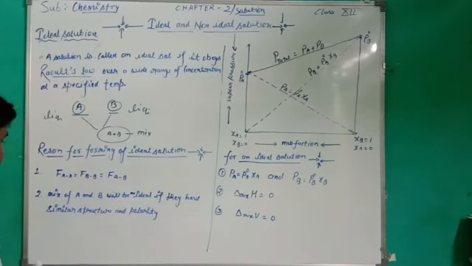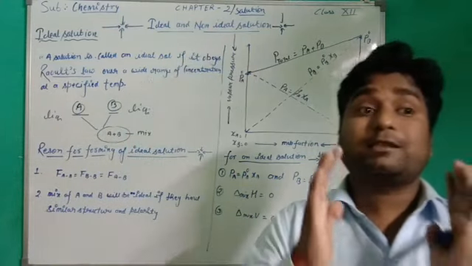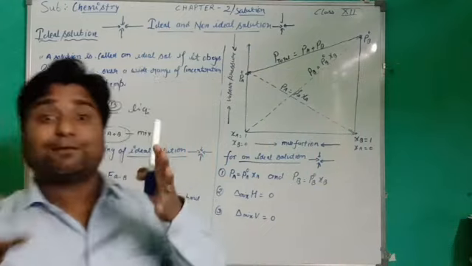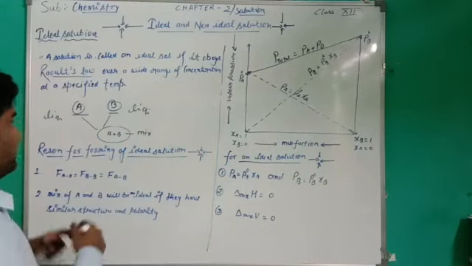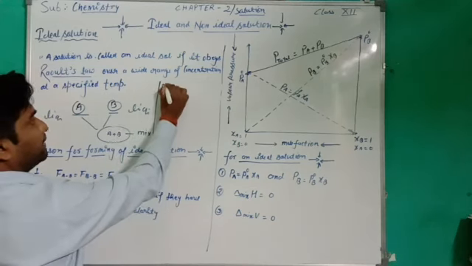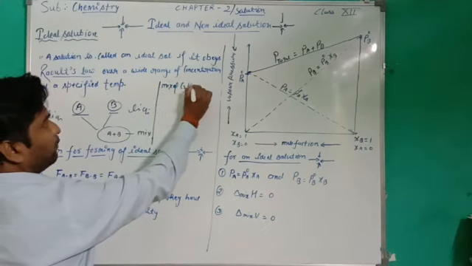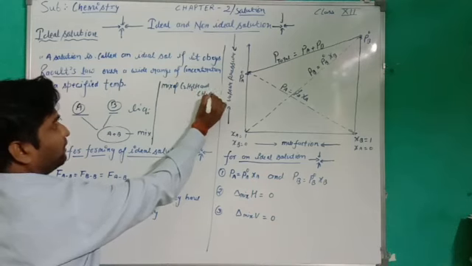Now the second reason: a mixture of A and B will be ideal if they have similar structure and similar nature, that means similar polarity. Here I am going to write some examples: a mixture of ethanol, C2H5OH, and methanol, CH3OH.